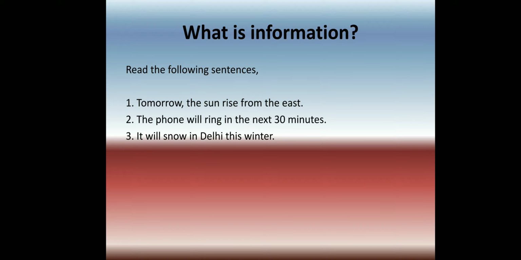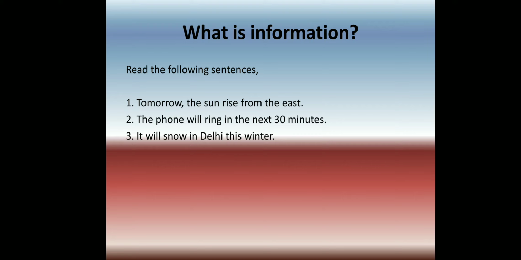But considering sentence 2, we can say that it carries more information than sentence 1, because the phone may ring or it may not ring. There is some information, so there is a finite probability that the phone will ring in the next 30 minutes. So what is the condition for the last sentence? The probability of snowfall is very less in Delhi, because it never snowed in Delhi.